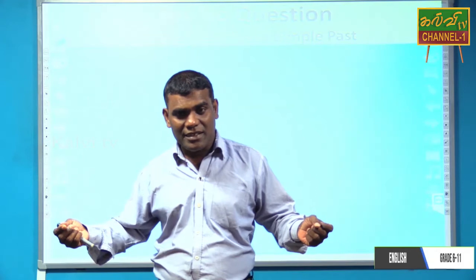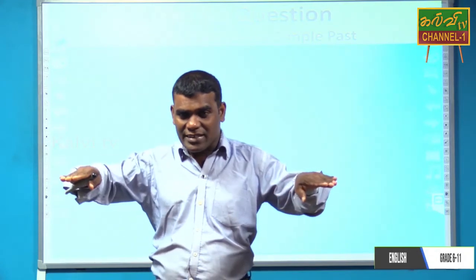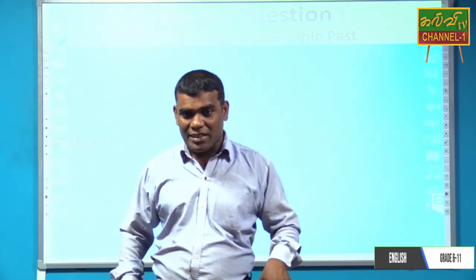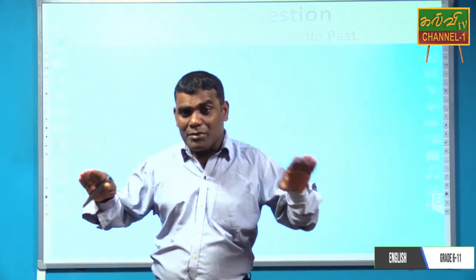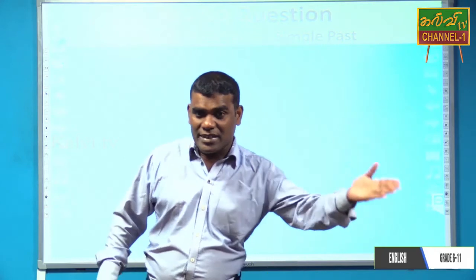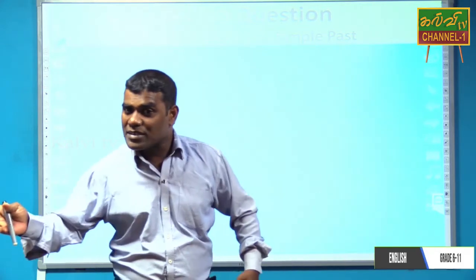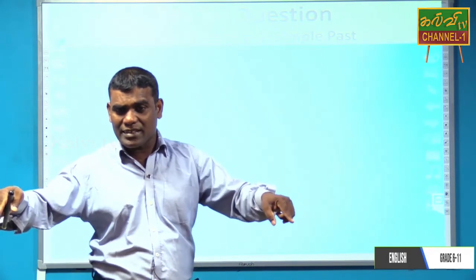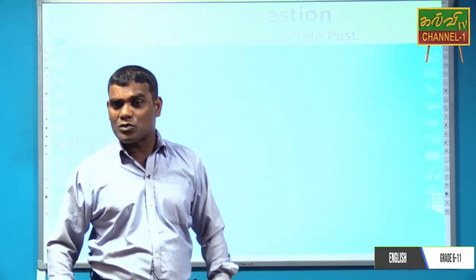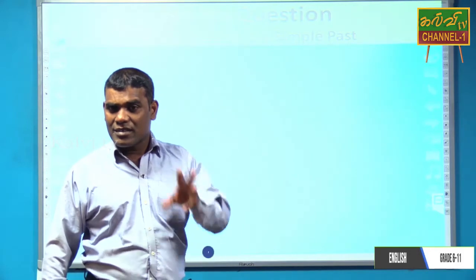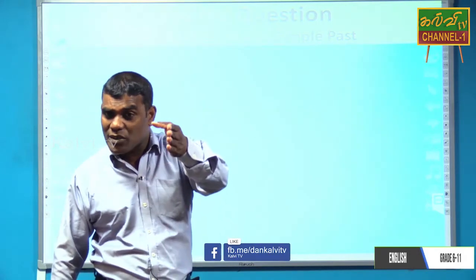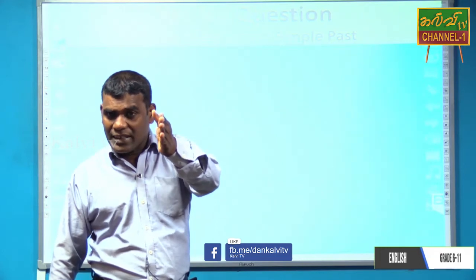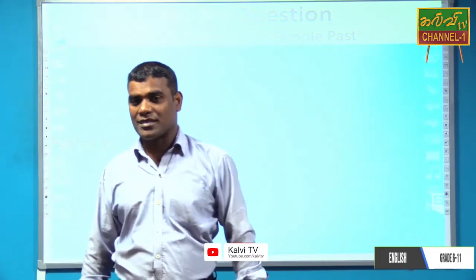Because those sentences are brother and sister. Present simple, past simple. From those sentences, I am going to give you the chance to understand how we can make a question. Only simple question, that is the helping verb question.